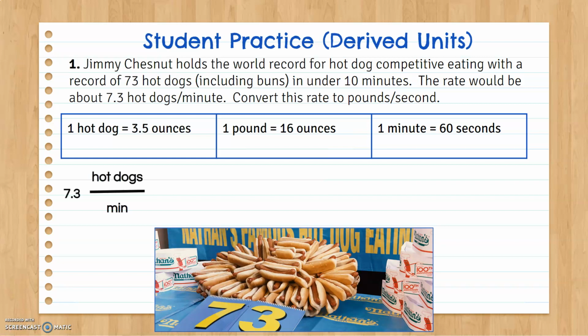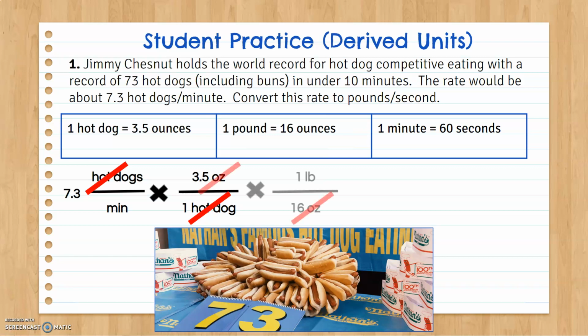All right. Hopefully you started with 7.3 hot dogs over 1 minute. So hot dogs per minute. Get rid of them hot dogs. What can we turn those hot dogs into? Well, we can turn them into ounces. So hot dogs on bottom, ounces on top. See, I got rid of my hot dogs. I'm going to go to my ounces, right? Okay, let's get rid of ounces. What can we turn those into? I can turn them into pounds, which is conveniently what they want. So ounces on the bottom, pounds on top. See, I'm getting rid of those ounces.